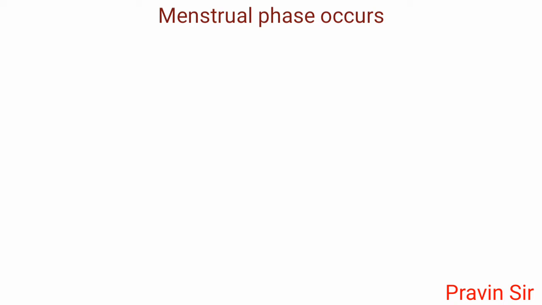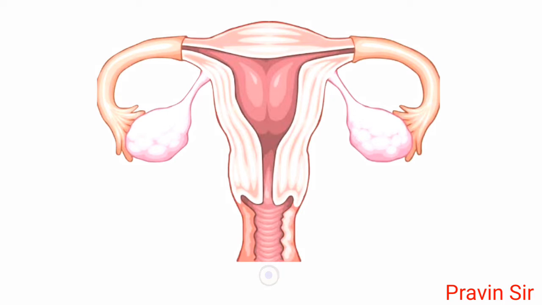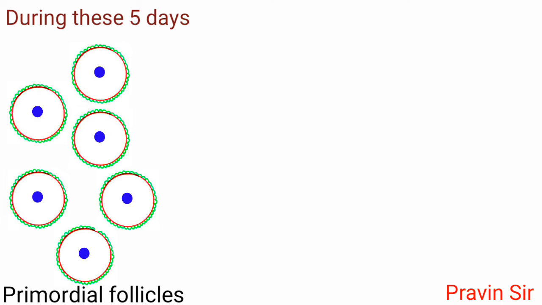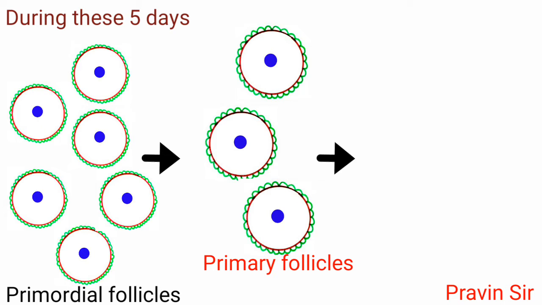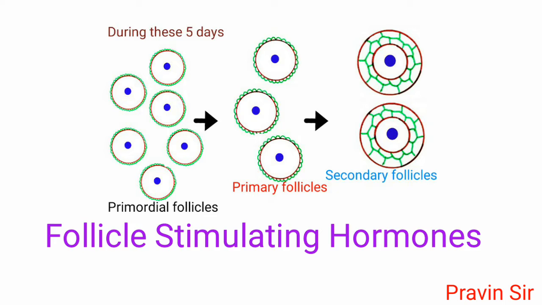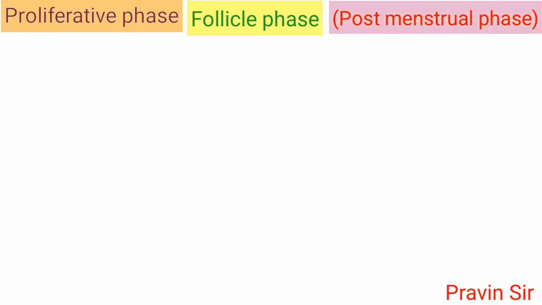Menstrual phase occurs when an ovulated egg does not get fertilized and it is thereby shed out along with menstruum. It is thus called funeral of unfertilized egg. During these 5 days, many primordial follicles develop into primary and few of them into secondary follicle under the effect of follicle stimulating hormone.